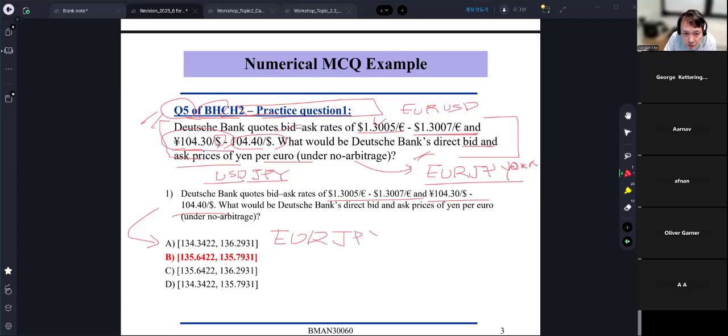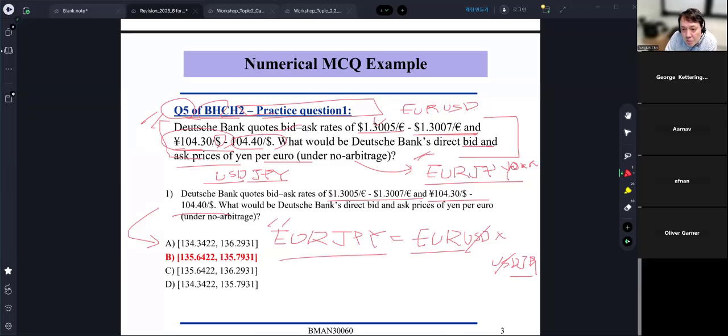Triangular arbitrage things: EUR USD times USD JPY, right? Because you can cancel these two, you get EUR JPY. So we learned this one before, right?